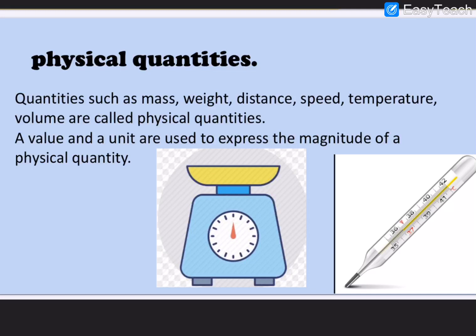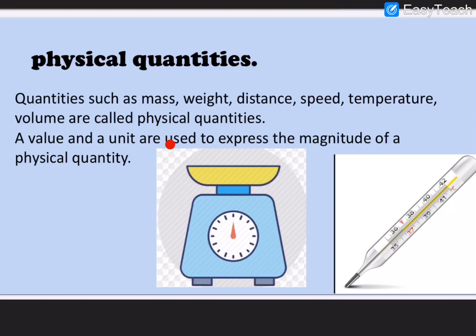The quantities such as mass, weight, distance, speed, temperature, and volume are called physical quantities. The properties of objects like mass, weight, distance, speed, temperature, which we measure, are called quantities or physical quantities.